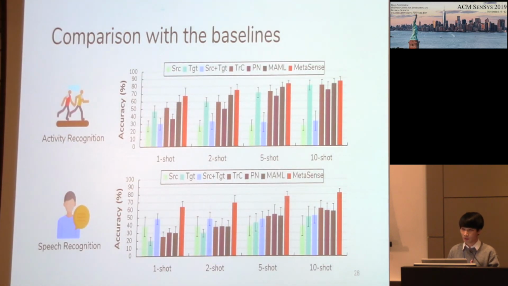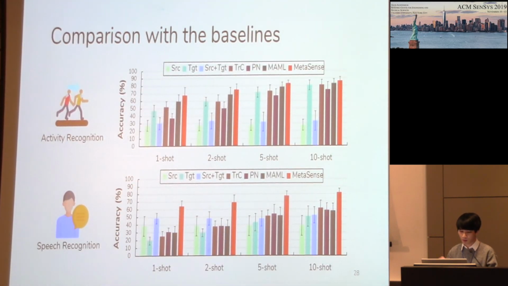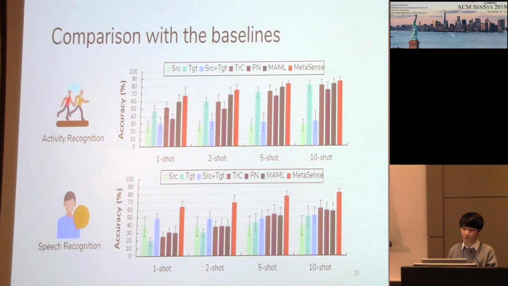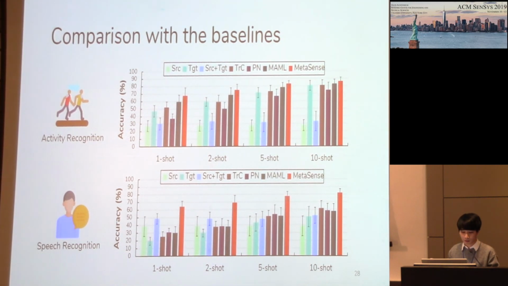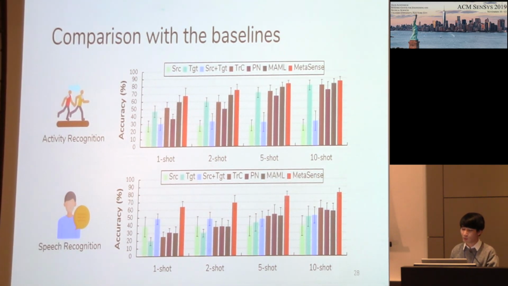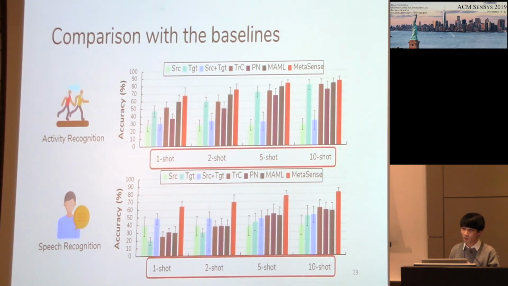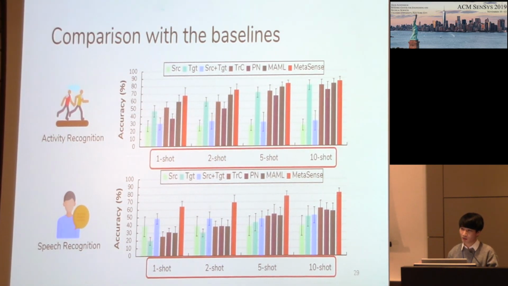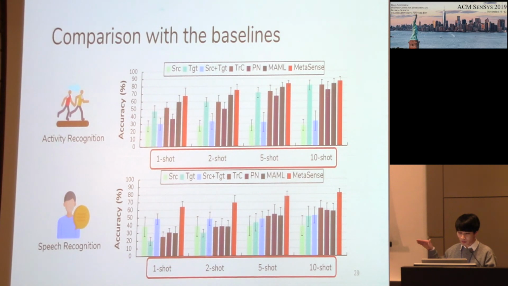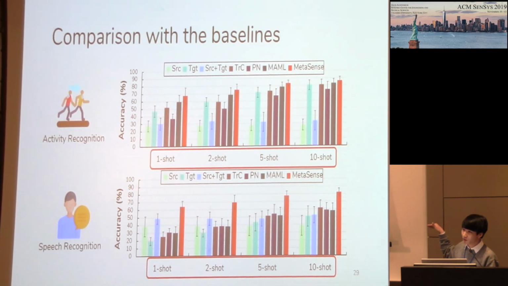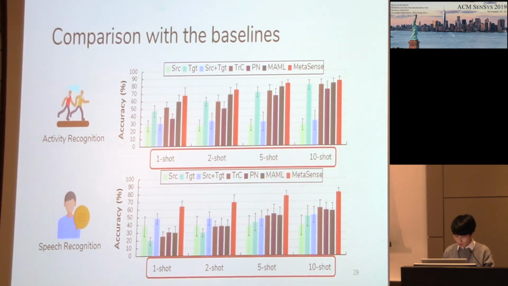And this is the result. The upper figure shows the accuracy for activity recognition, and the lower figure shows the accuracy for speech recognition. And we have 4 cases when the user gives only 1 shot, 2 shots, 5 shots, and 10 shots. And naturally, as the number of shots increases, the accuracy goes higher.